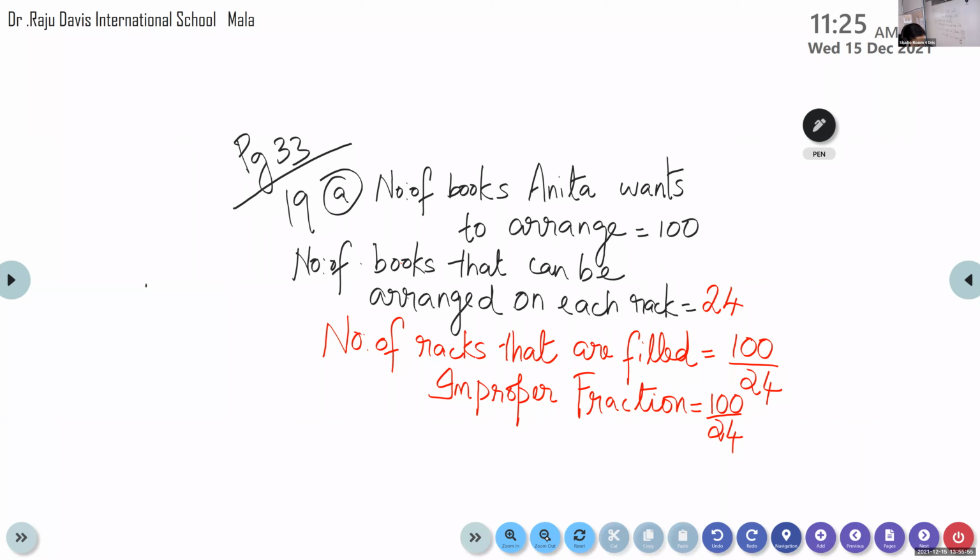Next, what we have to do? Give your answer as a mixed fraction and improper fraction. The improper fraction we have already written, because the number of racks that are filled is in the form of an improper fraction. Now we are going to find out the mixed fraction. Yes, children, you can do it alone.